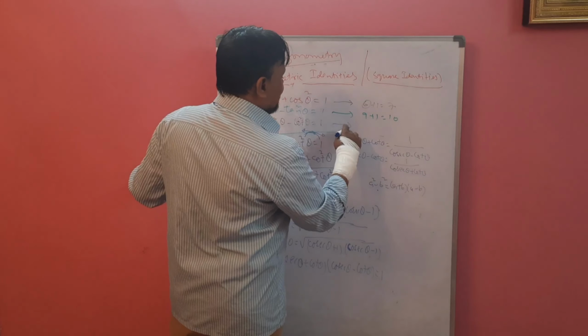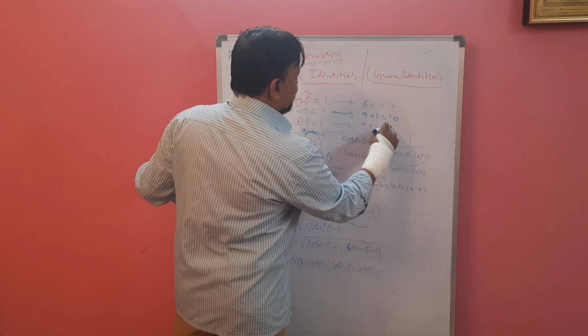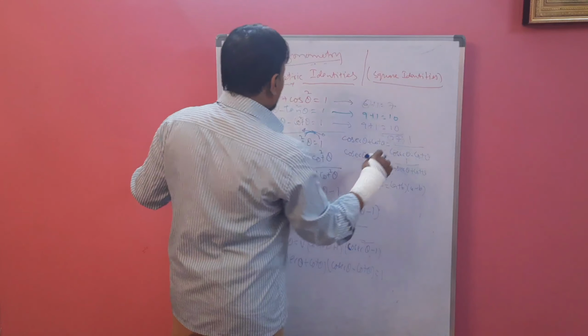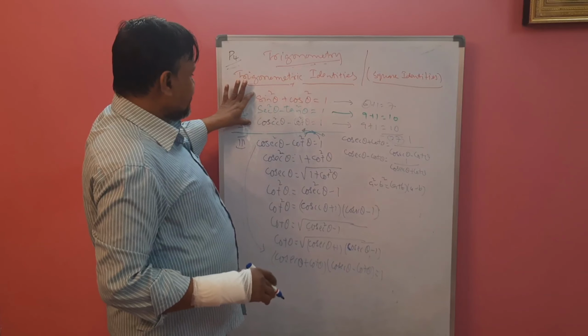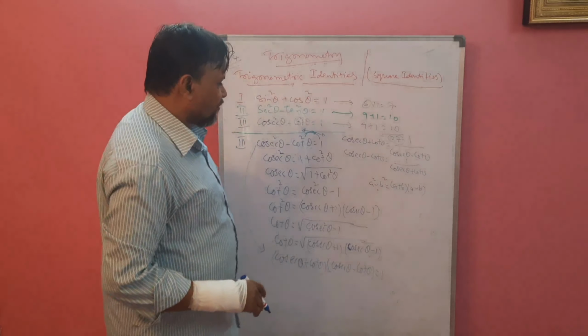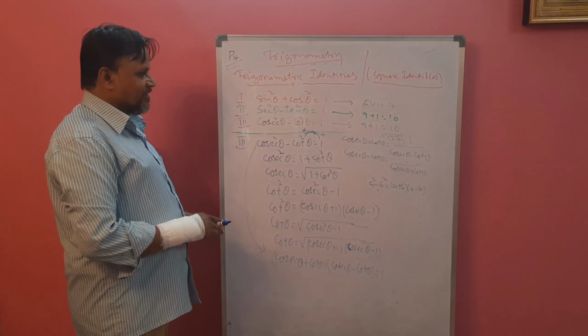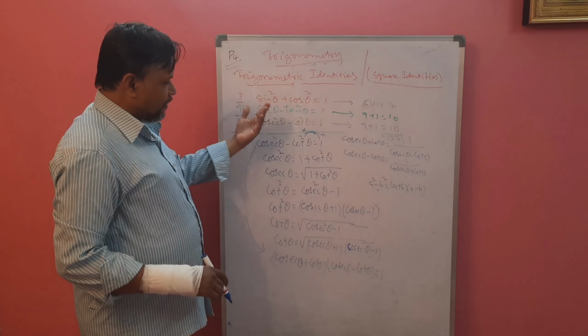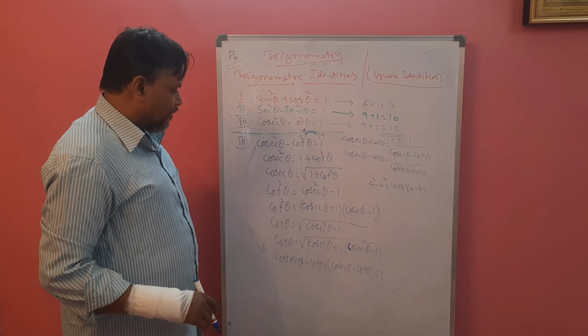Again this is 9 plus 1 equal to 10. Total 27. If you remember 3 identities, you can frame total 27 identities. So this is very simple one. If you practice it, you can remember all trigonometric formulae.